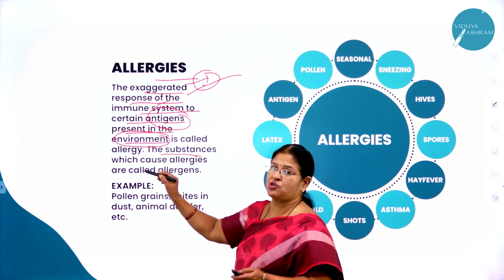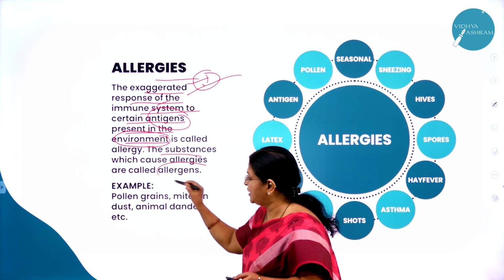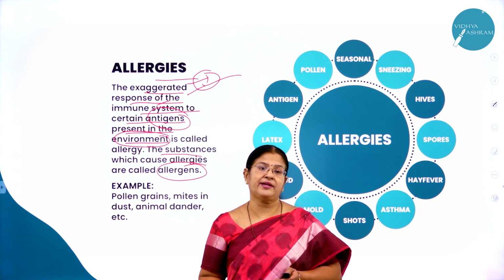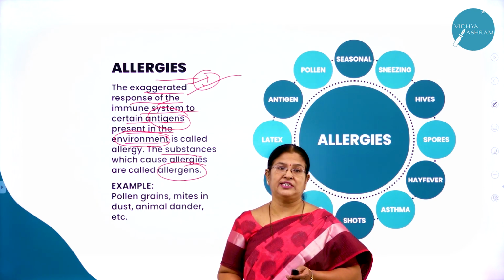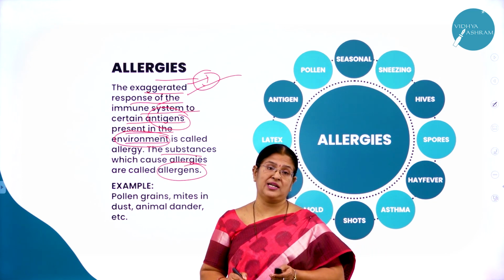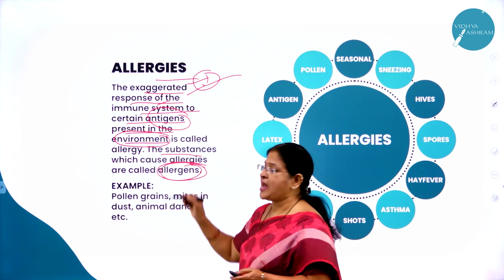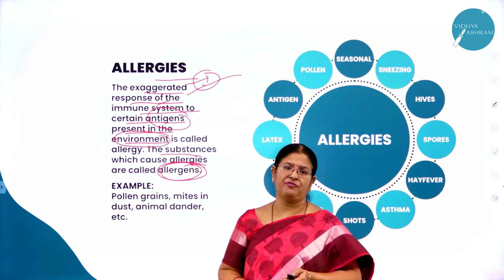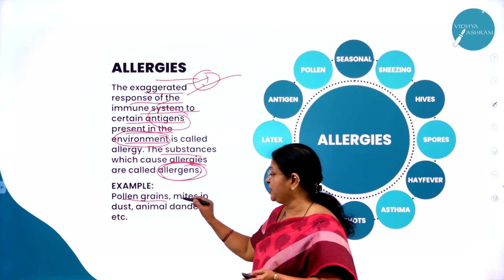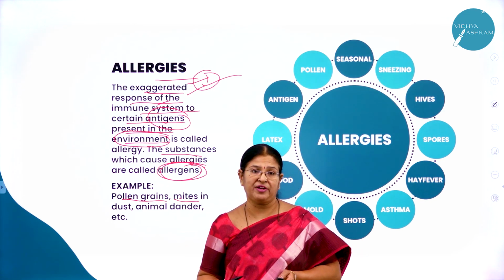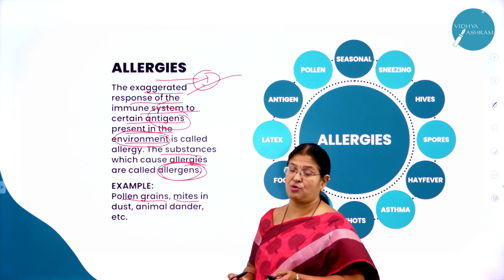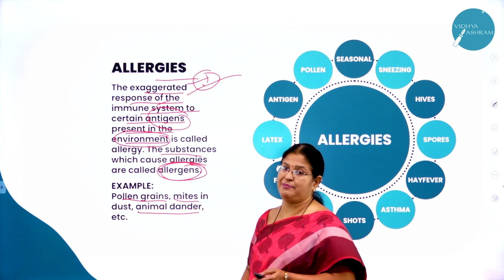And the substances which cause allergy are called what? Allergens. So what is allergy? Allergy is nothing but the exaggerated response of the immune system to certain antigens present in the environment. And the substances that cause allergy are called what? Allergens. As I said, there are many types of allergens in the environment. It might be pollen grains, or mites, and even some of us who have pets at home might be allergic to the pet animals, or to what we call animal dander.